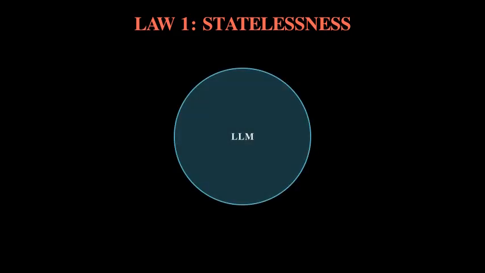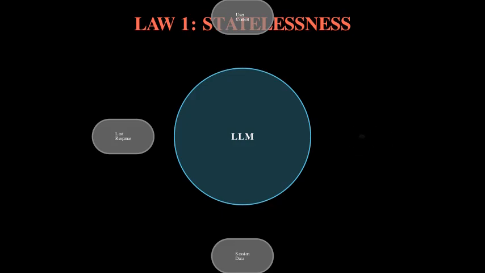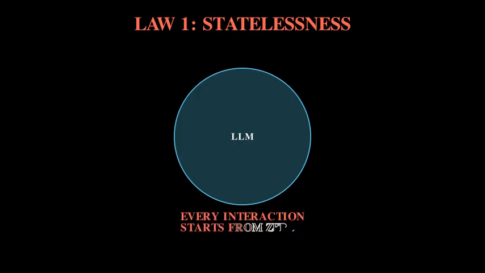Constraint number 1, statelessness. Every conversation with an LLM is like meeting a brilliant expert who has complete amnesia. They have vast knowledge but no memory of your previous interactions. This means every single prompt must be self-contained. You can't say "remember what we discussed yesterday" because there is no yesterday in the LLM's world. This fundamentally shapes how we architect AI systems.